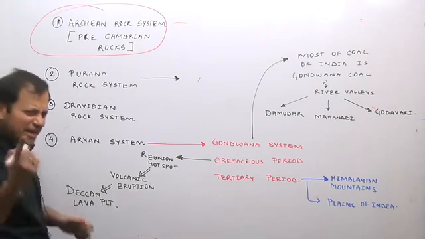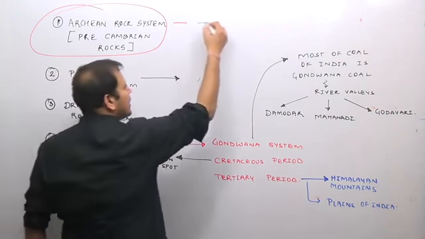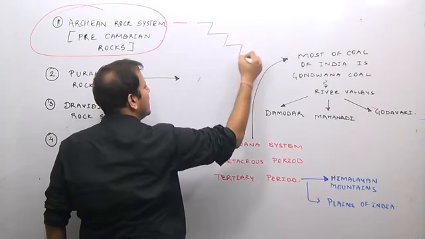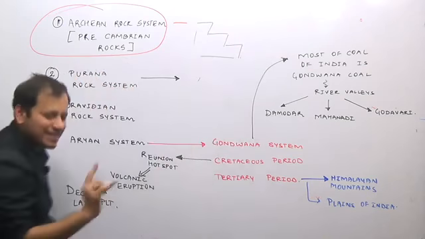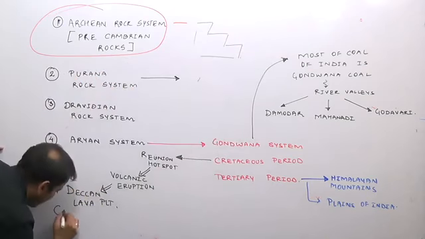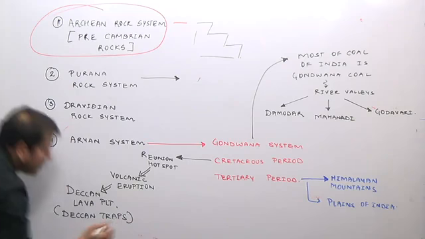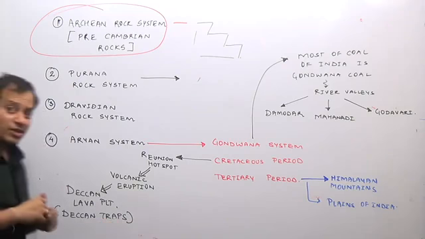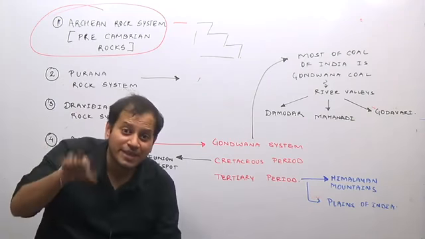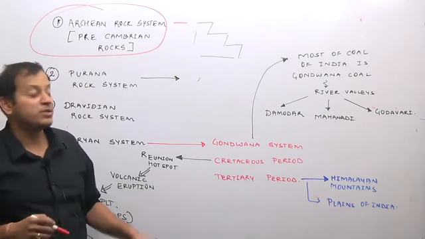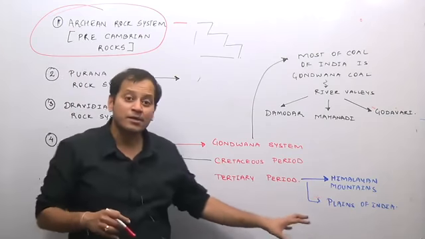Because it looks like a staircase from one side, this area is also known as the Deccan Traps. Today it is called the Deccan Lava Plateau or Deccan Traps region.